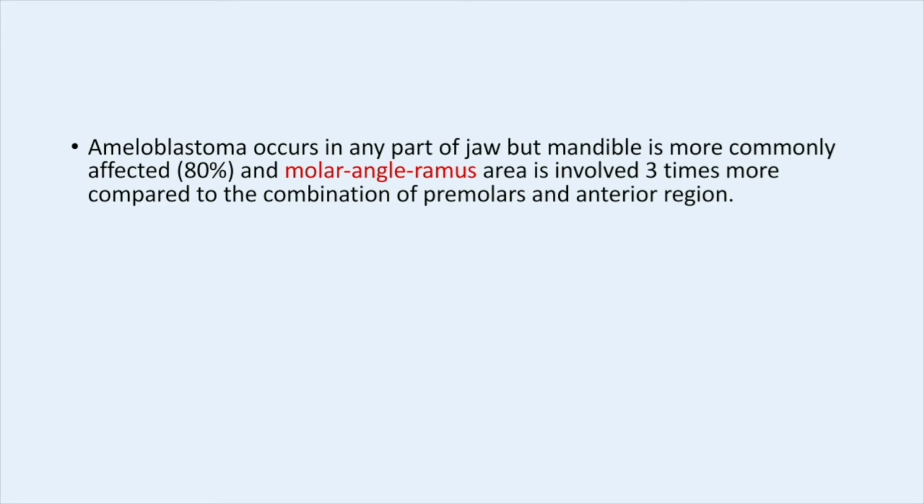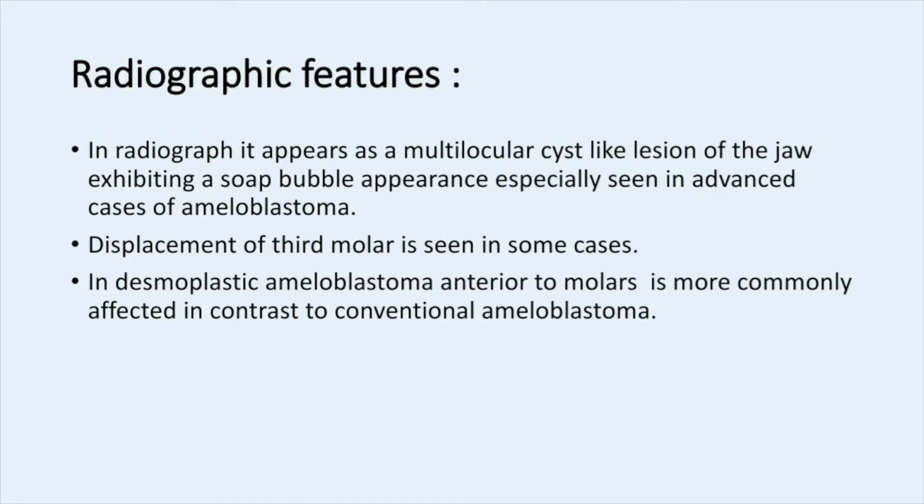Ameloblastoma can occur in any part of the jaw, but the mandible is more commonly affected. Almost 80% of reported cases occur in the mandible. In that too, the molar angle ramus area is involved three times more compared to the combination of premolars and anterior region. It means that the molar angle ramus is the most involved part, and it is 3 times more than the combination of both premolar and anterior regions.